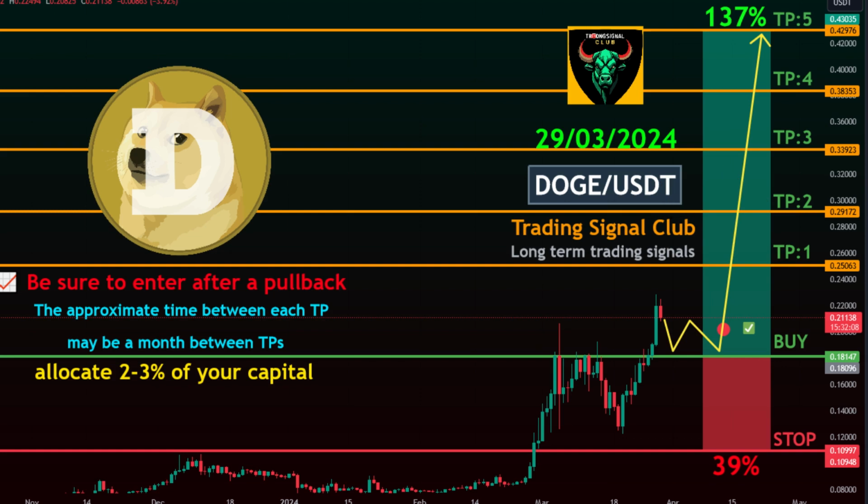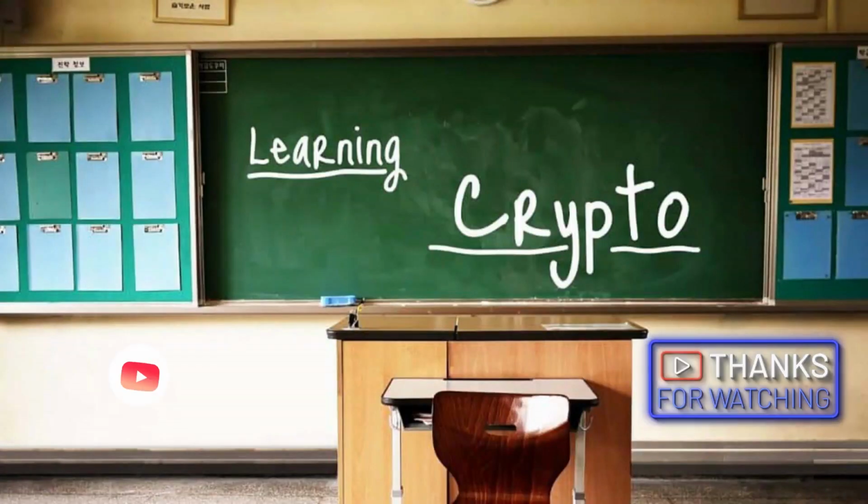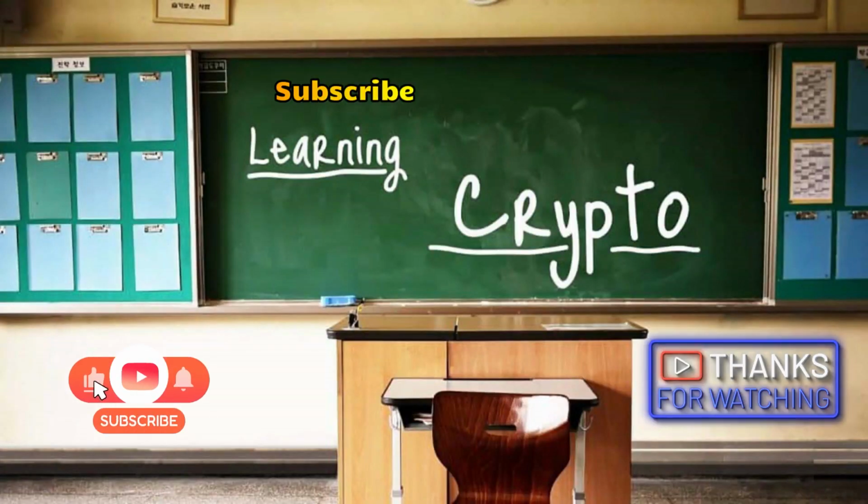Target 2, 0.29172. Target 3, 0.33923. Target 4, 0.38353. Target 5, 0.42976. Stop Level: 0.10997.